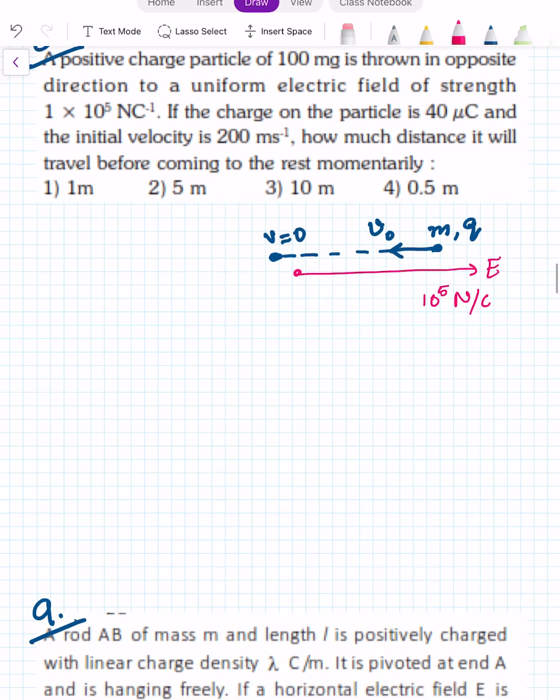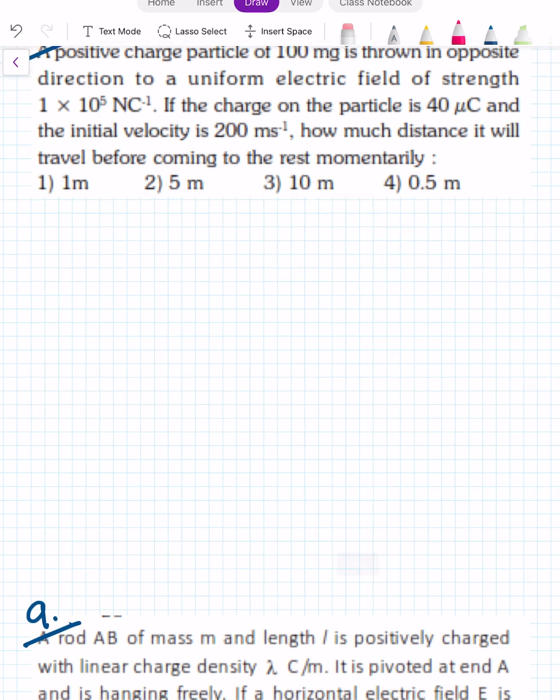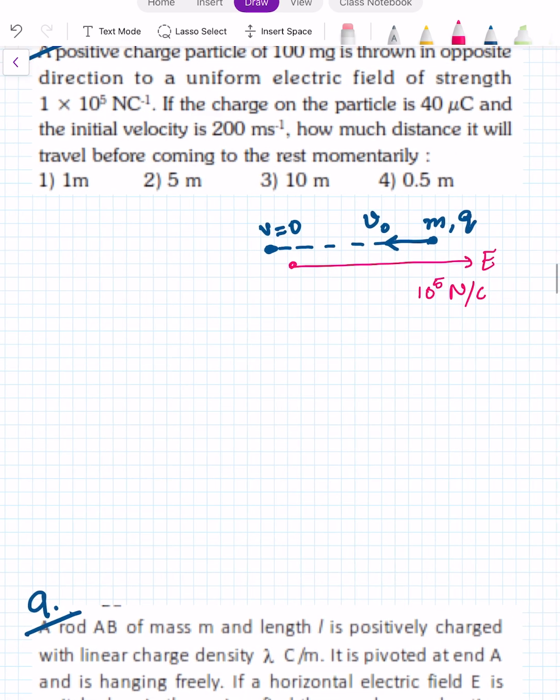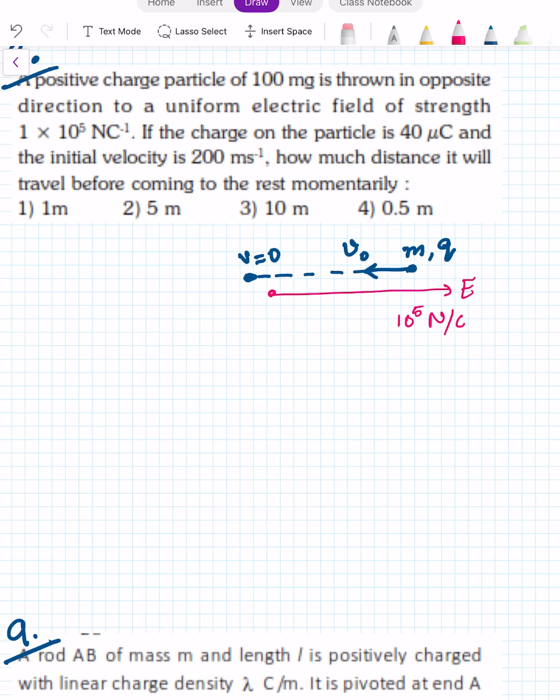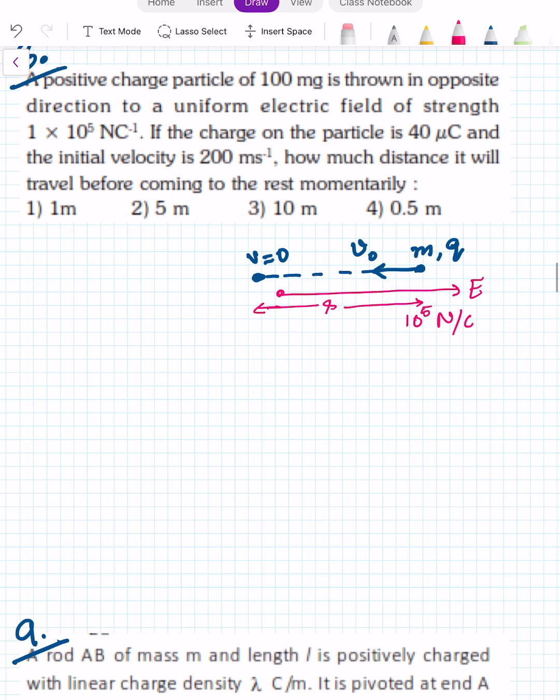Here very intelligently we can make use of the work energy theorem. They are asking for this distance only, what it will cover. Let us say the particle covers a distance of s before stopping. Then apply the work energy theorem.